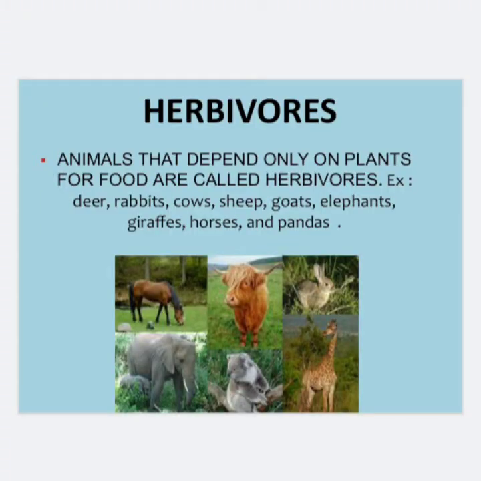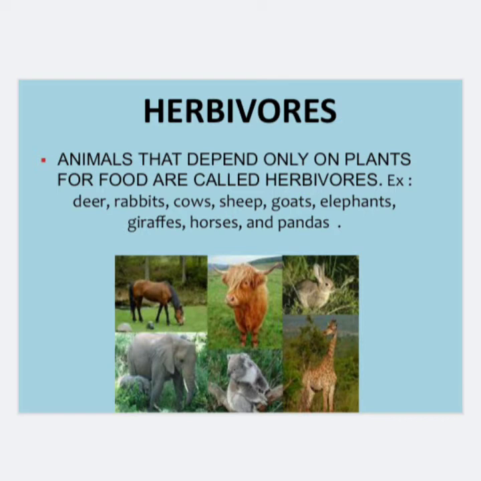Based on the food habits, the animals are divided into three categories such as herbivores, carnivores and omnivores. We will see what herbivores, carnivores and omnivores are. First we will talk about herbivores. Herbivores, animals that depend only on plants for food, are called herbivores.